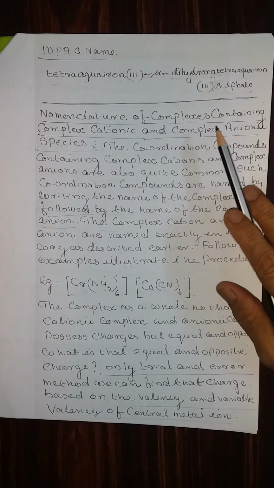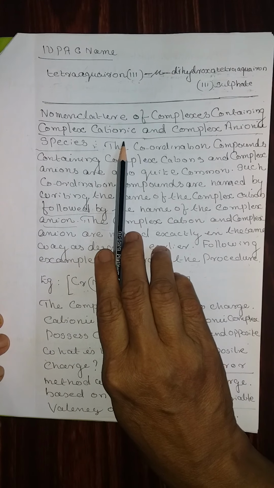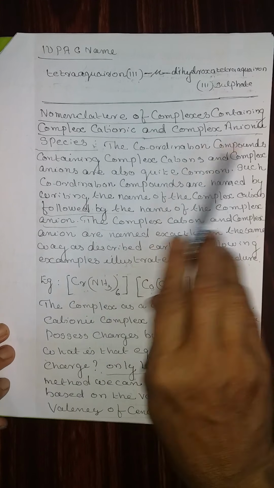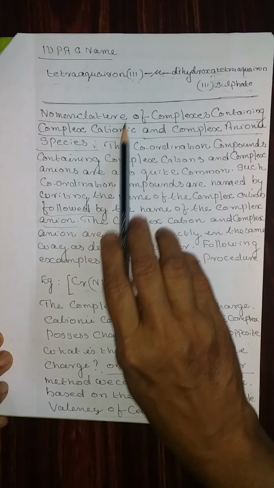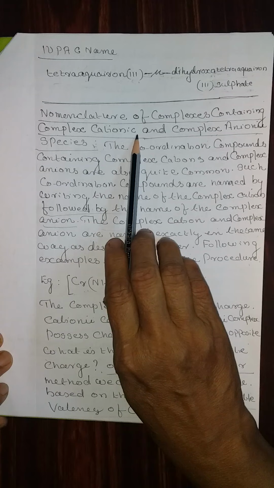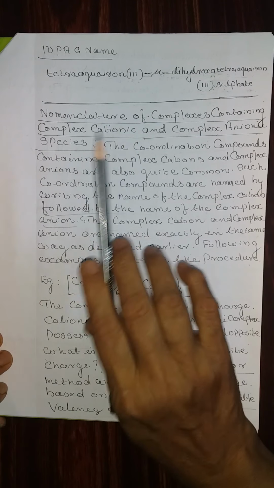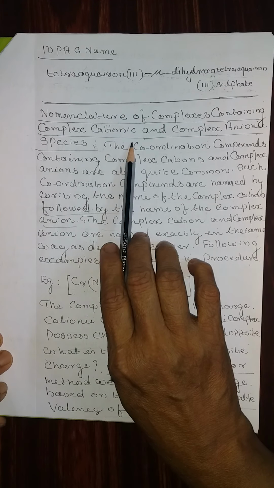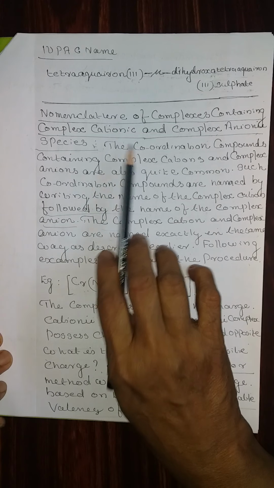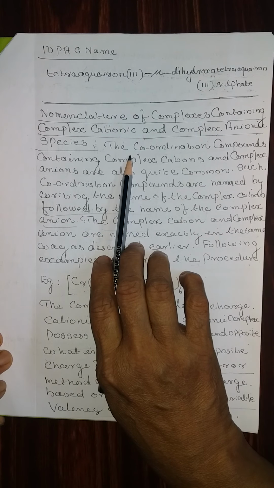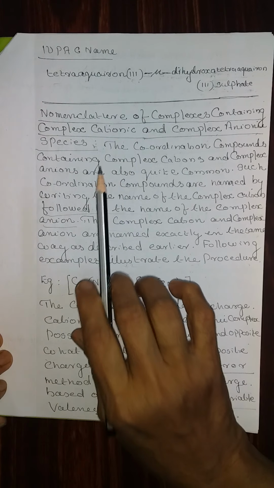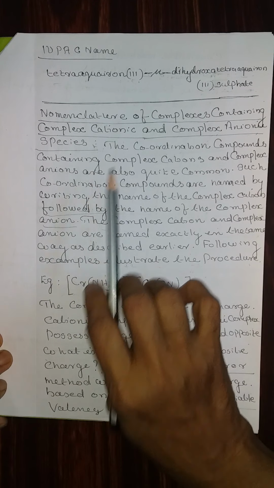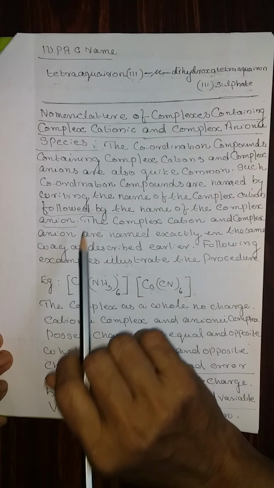Nomenclature of complexes containing complex cationic and complex anionic species. This is one of the most important types of IUPAC name. There is no formal method of determining the oxidation state, as we already studied. You have to use the trial and error method based on the variable valency of each element.